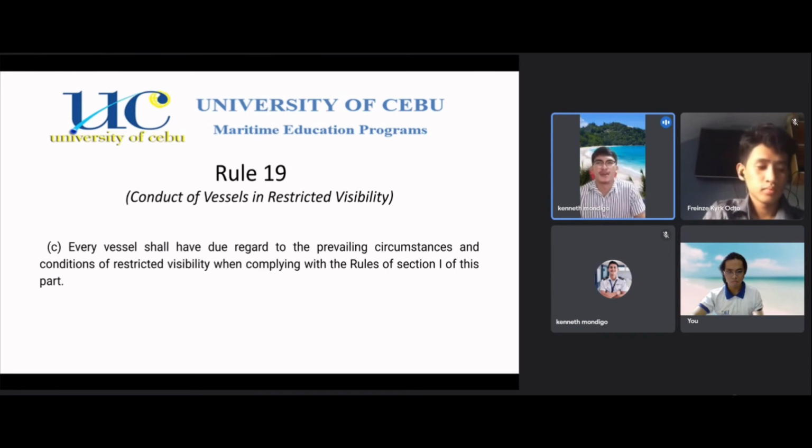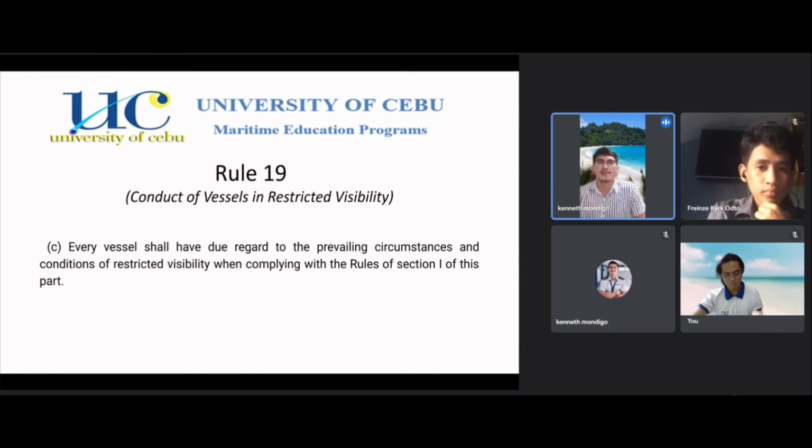And Rule 6, safe speed, as we've just discussed, in restricted visibility. And Rule 7, risk of collision: we have to use all available means appropriate to the prevailing circumstances to ascertain whether or not risk of collision exists. Rule 8, action to avoid a collision, in restricted visibility still needs to be early, bold, clear maneuvering.